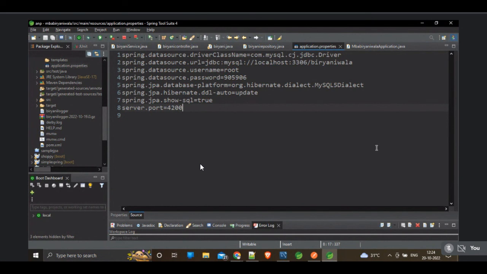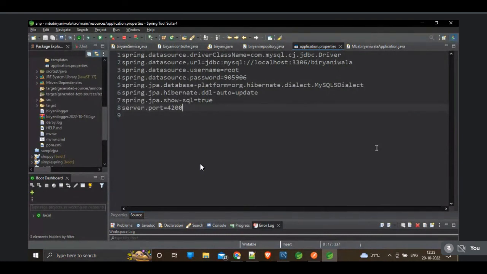After setting the database dialect, we have to set three optional properties: Hibernate DDL auto, show SQL, and server port. These three properties are optional, not mandatory. If you want to create the tables by Hibernate, you can mention Hibernate DDL auto. If you create the tables manually from your MySQL Workbench, then no need to mention Hibernate DDL auto. And if you want to see the SQL running behind the Hibernate layer, you can use show SQL equal to true. If you don't want to see the SQL, you can make it false.